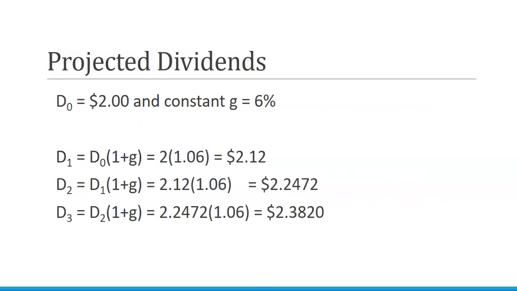We have a $2 dividend and a constant growth rate of 6%. Therefore, dividend 0 is $2. Our next expected dividend, given that 6% growth rate, is $2.12. The dividend expected in the period after that is $2.25. And the dividend after that is $2.38. So it's the dividend just paid times 1 plus the growth rate.